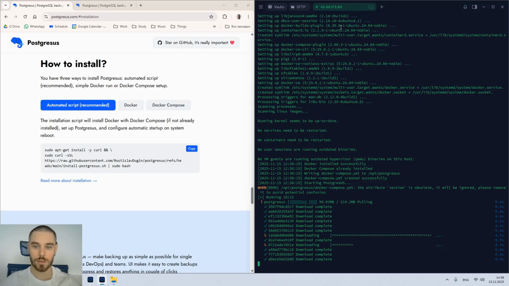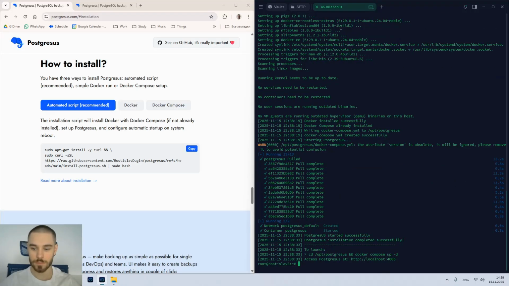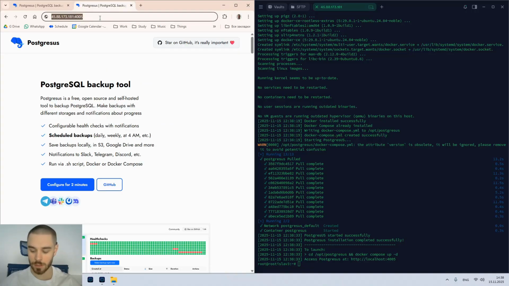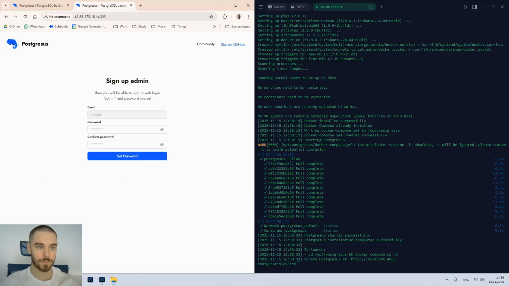So we can see that the script installed Docker, Docker is configured, and now the Postgresus pull is started. Pull is ready, and now we can connect via this port to our server. I already entered the IP address, and this works.